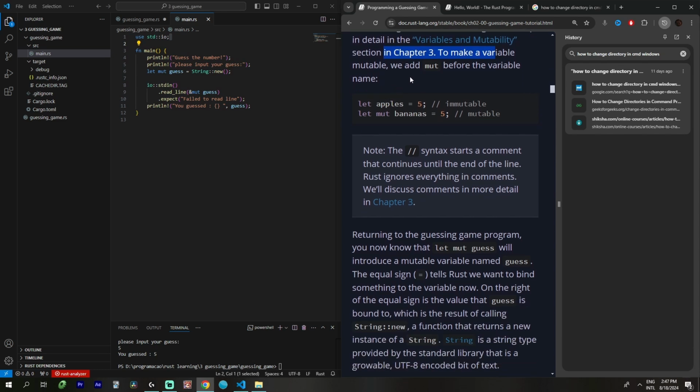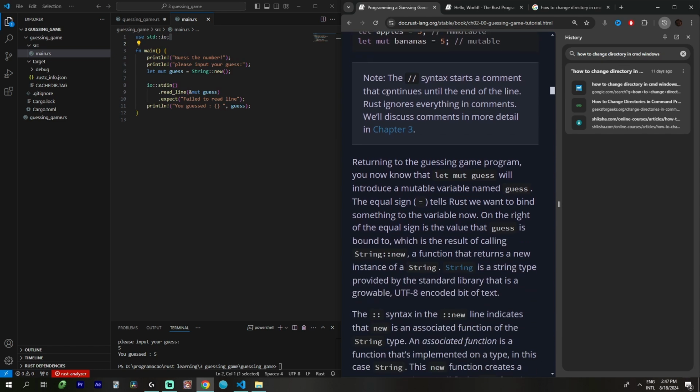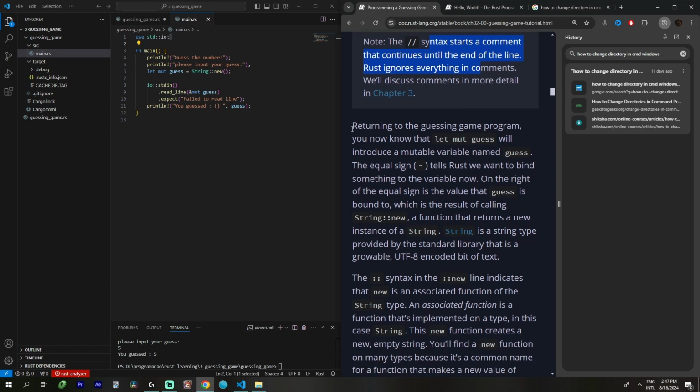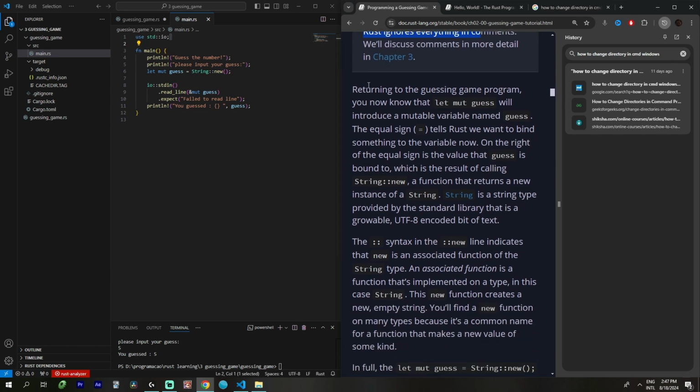To make a variable mutable, we add mut. The // syntax starts a comment that continues until the end of the line. Rust ignores everything in comments. Comments are pretty standard.